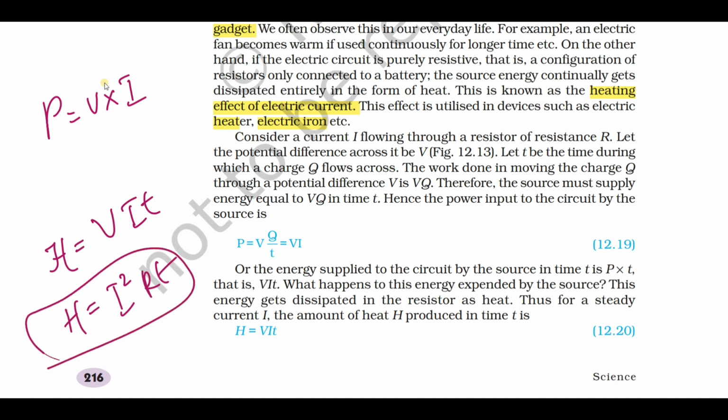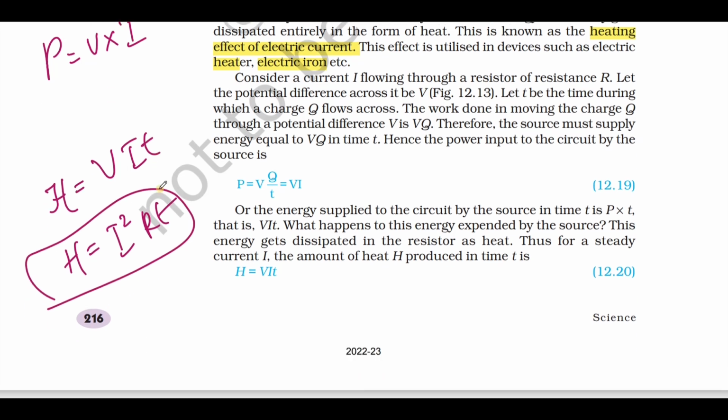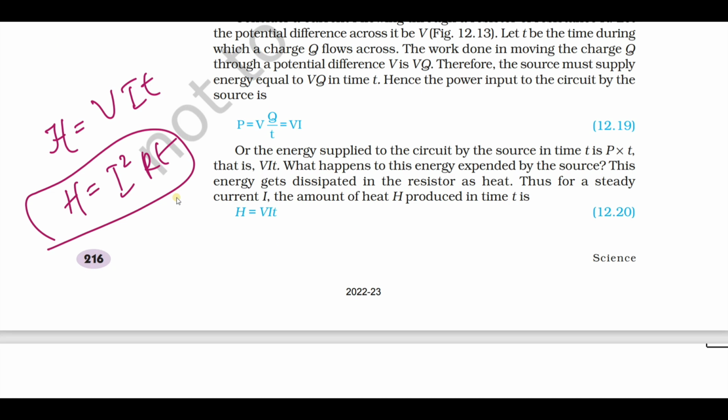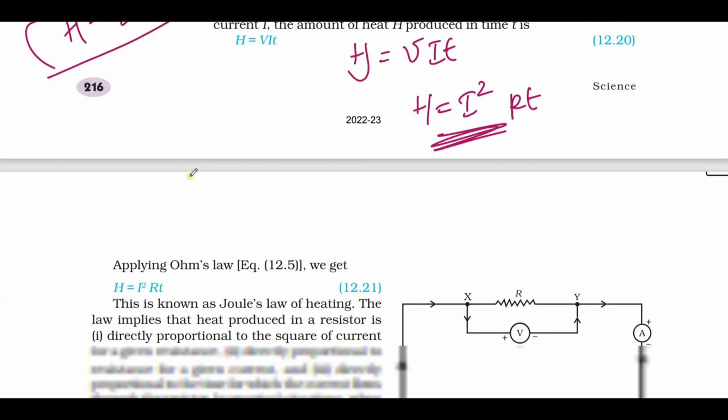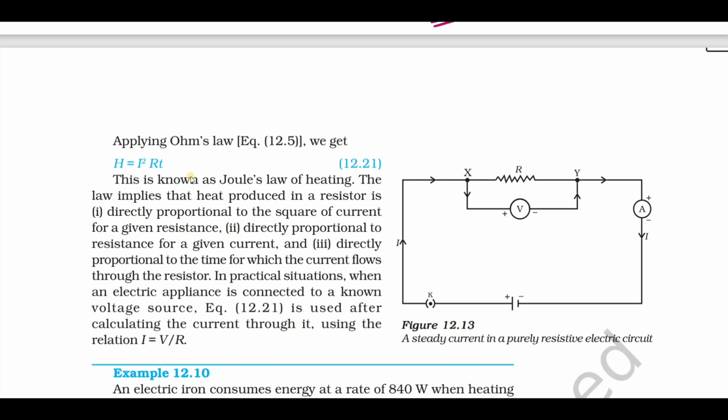This is called Joule's law of heating. The heat produced in a conductor is given by H equals VIT. Then applying Ohm's law, we get H equals I square RT. This is called as what? Joule's law. So state Joule's law of heating. H equals I square RT.